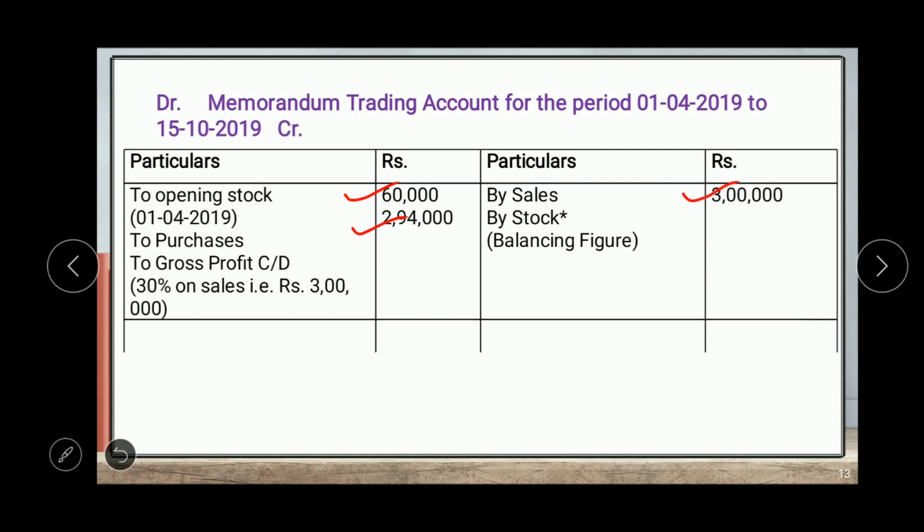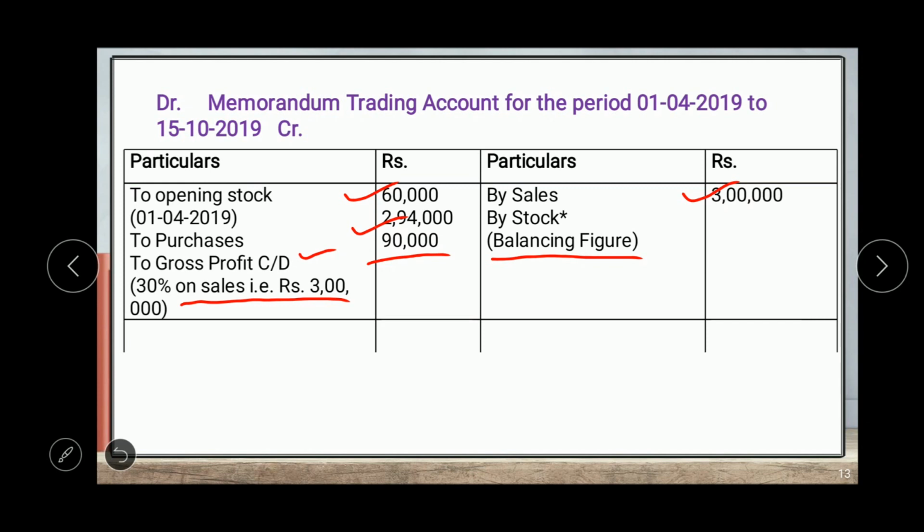Now the stock figure is not given, and we have to calculate it here. We can calculate the gross profit from the information given in the trading account of the previous year. Gross profit is 30% on the sales. Sales is here 3 lakh, 30% on sales, it means 90,000 is the gross profit for the current period.